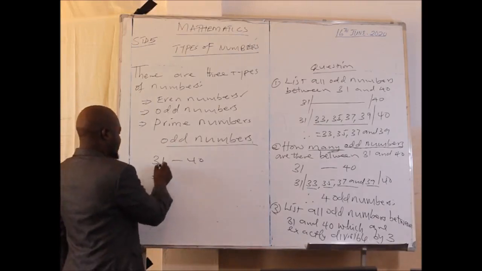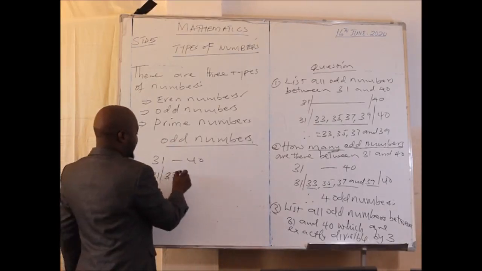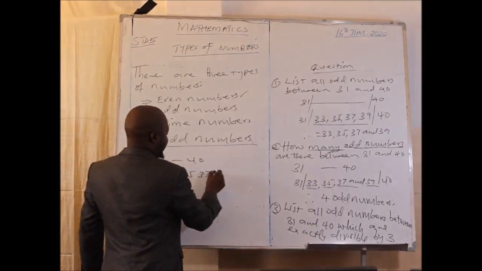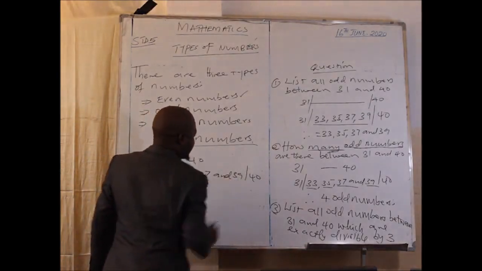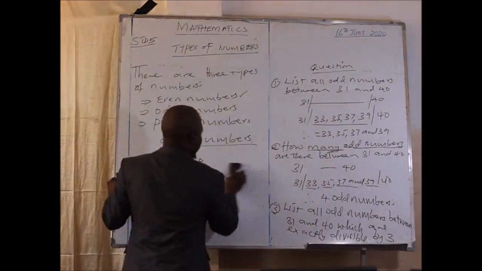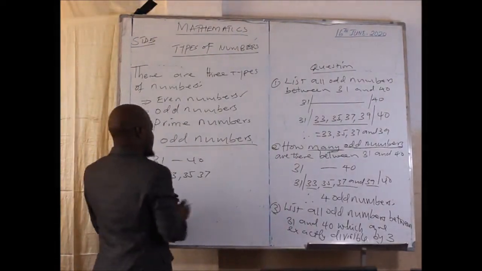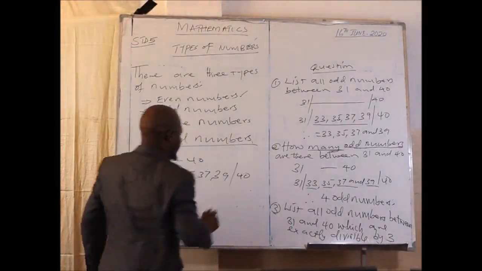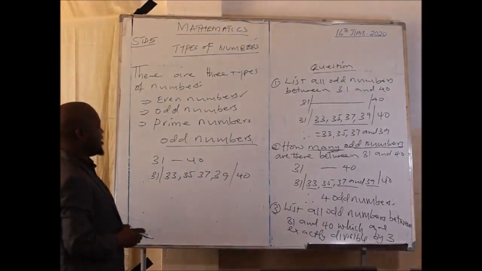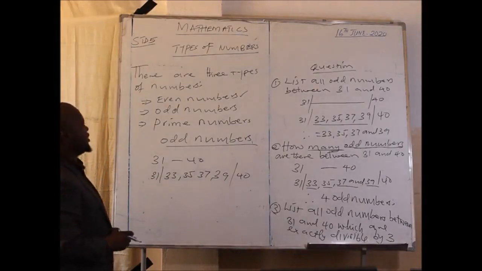So here we have 31, then 33, 35, 37, and 39. These are the odd numbers between 31 and 40.